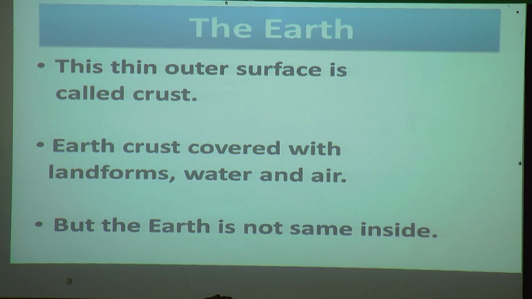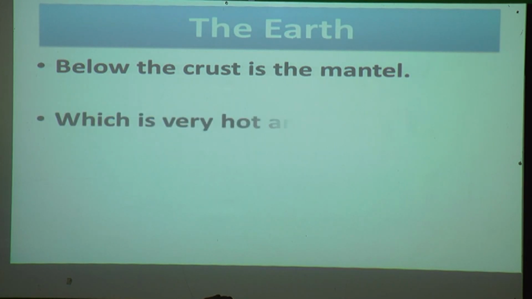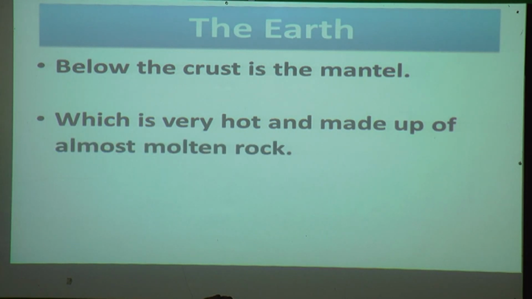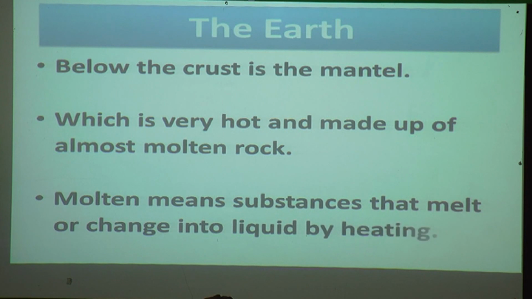Below the crust is the mantle layer, which is very hot and made up of almost molten rocks. Molten means a substance that melts or changes into liquid by heating.